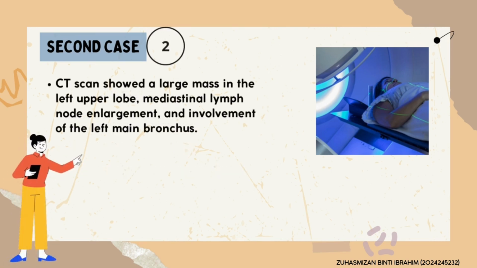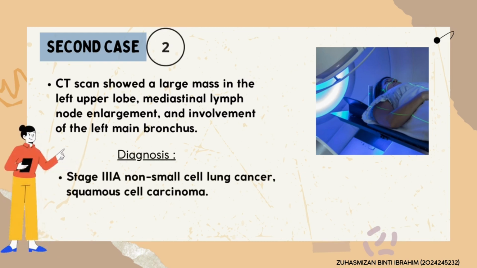From the CT scan, it shows a large mass in the upper lobe, mediastinal lymph node enlargement, and involvement of the left main bronchus. A specialist doctor diagnosed this patient as stage 3A non-small cell lung cancer, squamous cell carcinoma.